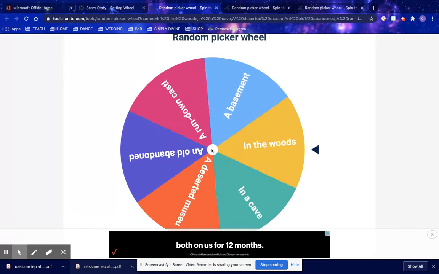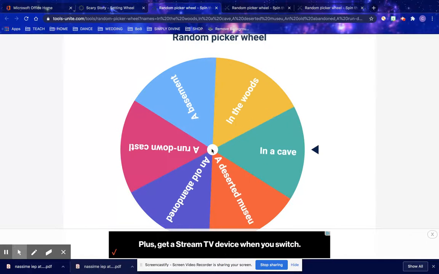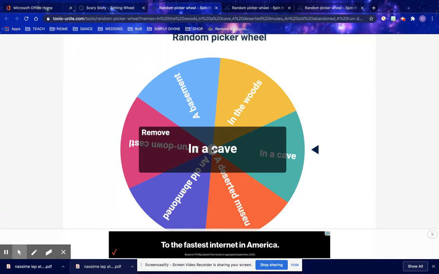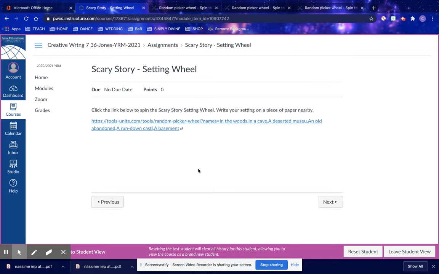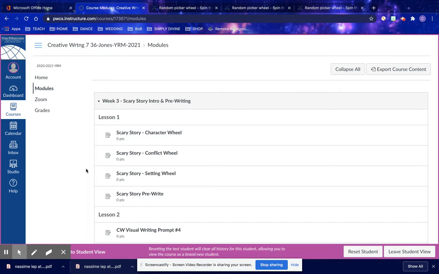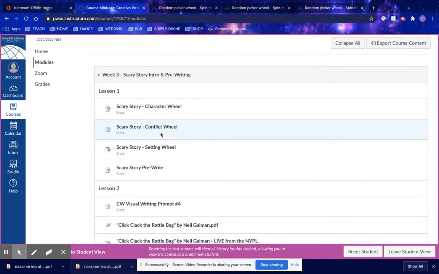Feel free, if you want to, to spin the wheel more than one time until you find something that inspires you. Maybe you feel more inspired by a monster that's trapped in a cave instead of a monster that's trapped in the woods. That's totally fine. If you have your own ideas that are not included on that wheel, that is totally fine as well. But if you need some inspiration, here you go. So for my example, I'm going to use a monster was trapped in the woods. So that is the first 3 pieces of your Thursday Lesson 1 module.